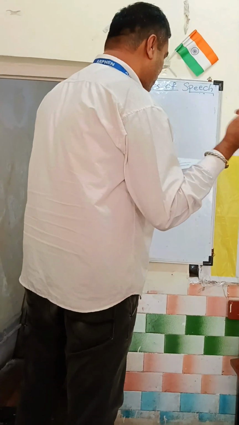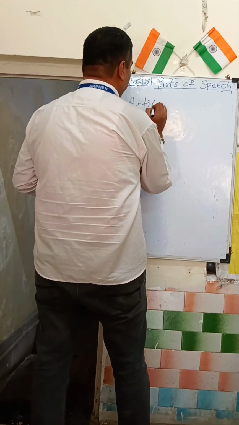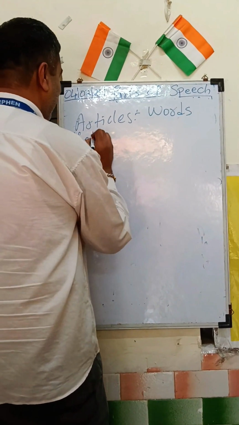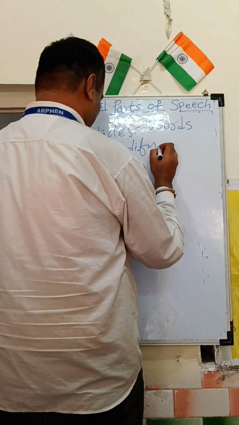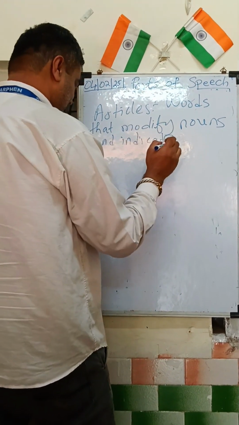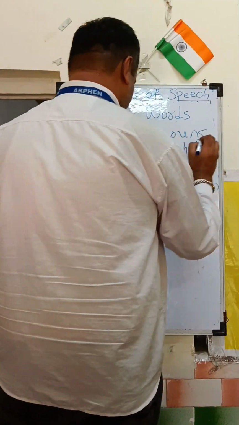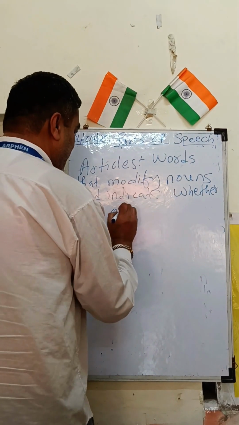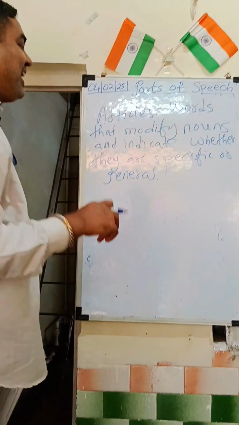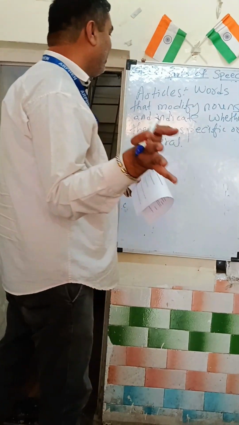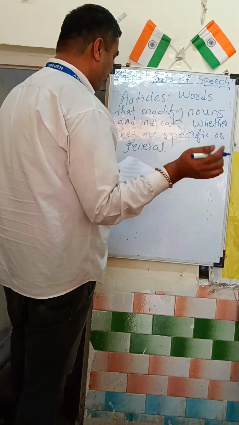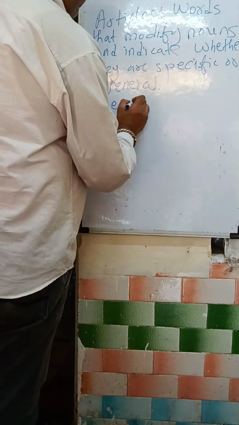Any words that modify, meaning change, the nouns, or indicate whether they are specific, like particular, or in general, can be used as articles. The types of article are the, a, or an.